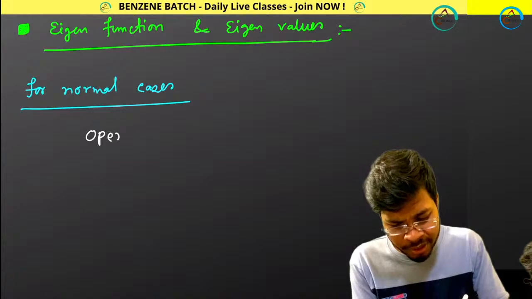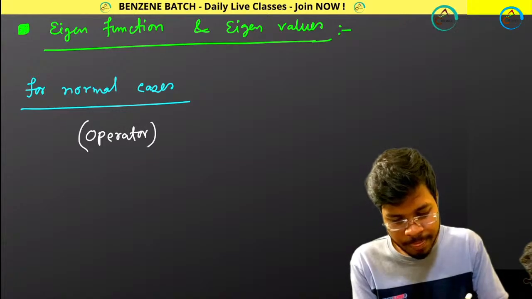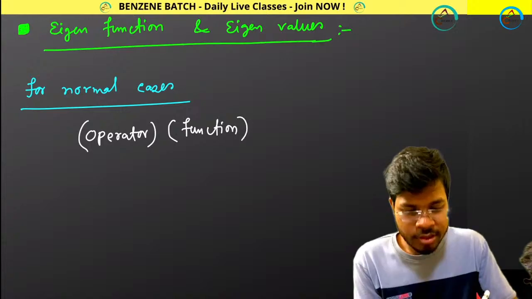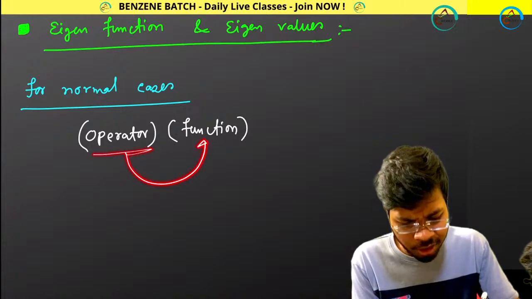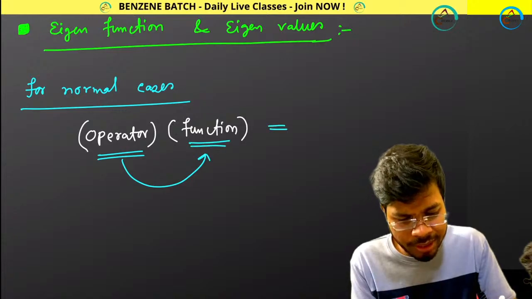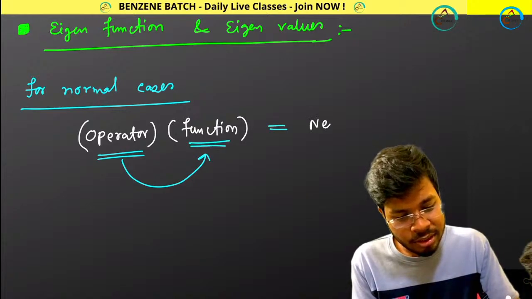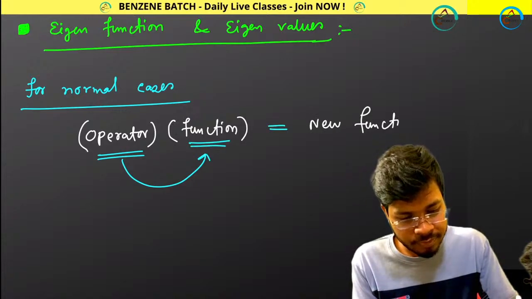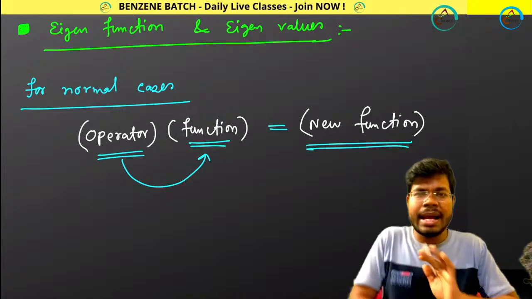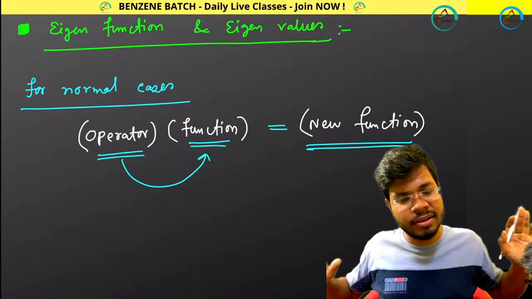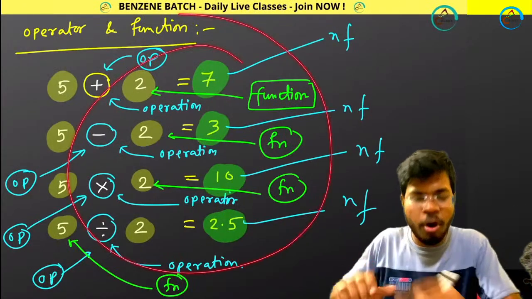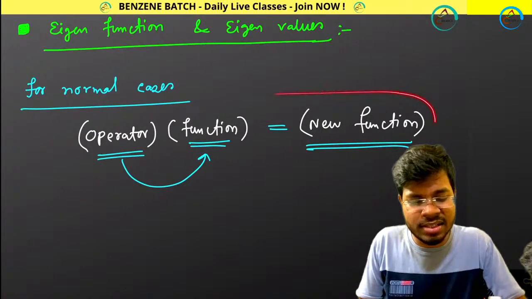You have an operator, you have a function. Whenever this operator is operating on this function, you are getting a new function. That is normal cases. Fine, that you can understand from all these examples I have given.